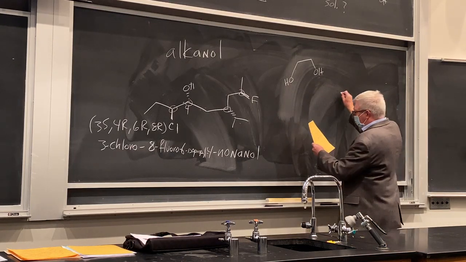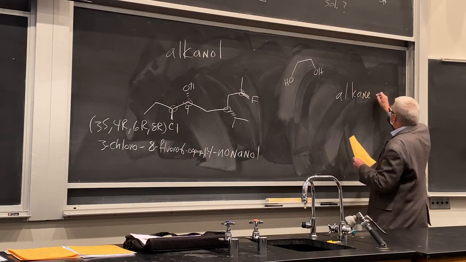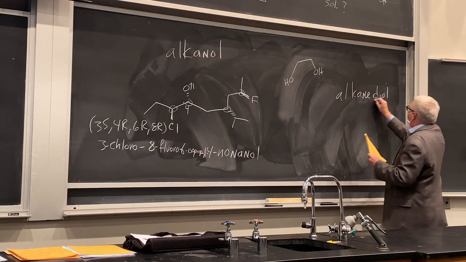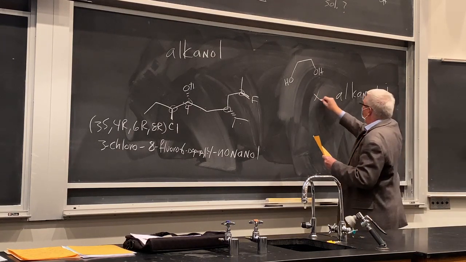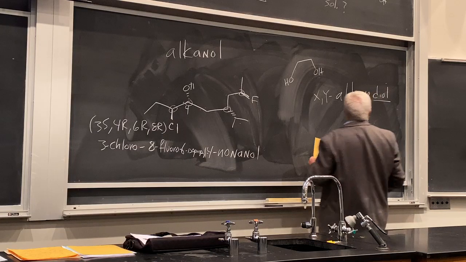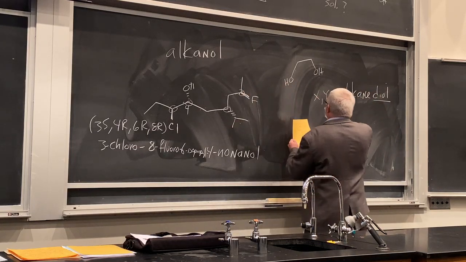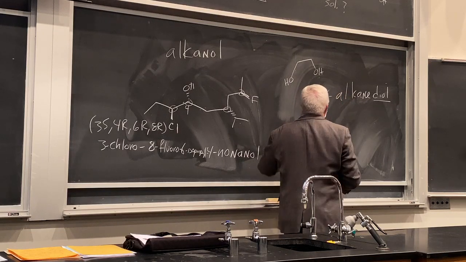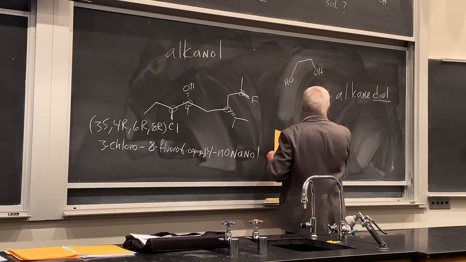But how do we name these? They're alkane diols. You have the whole parent name there, and then you just add diol on the end, okay? And you need to have some numbers here, X, Y, wherever the two alcohols are now. So what would this one be? This would just be 1,2-ethane diol.